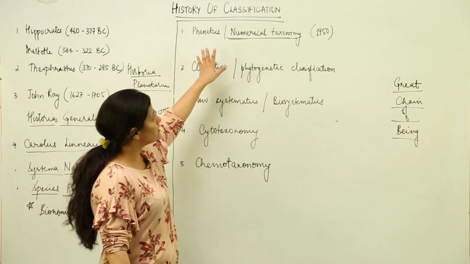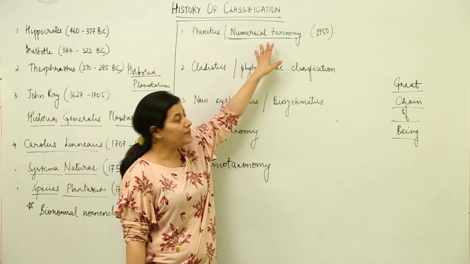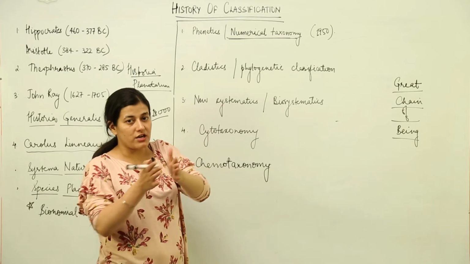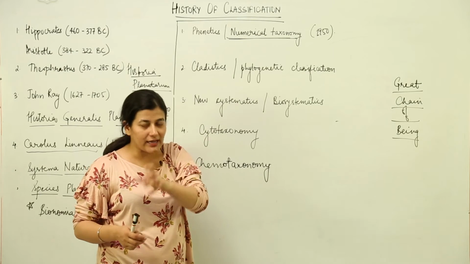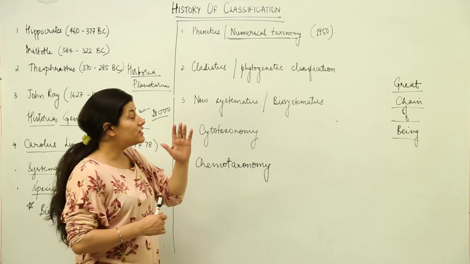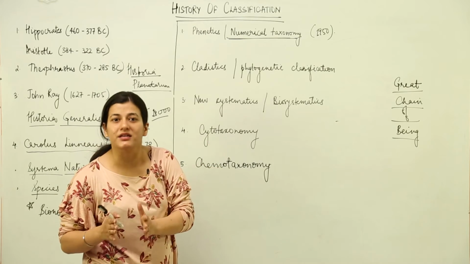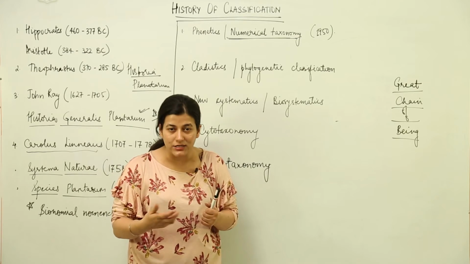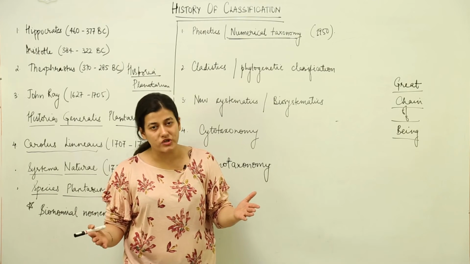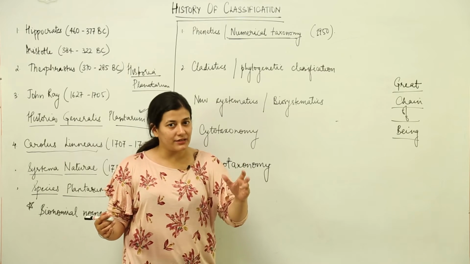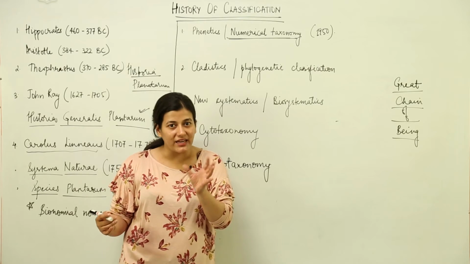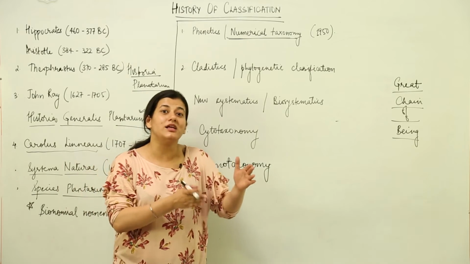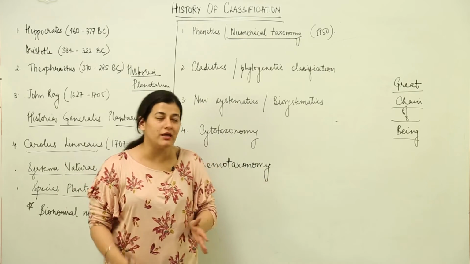Because in this type of classification, the basis on which the various organisms are compartmentalized into different taxa is various characters. That means we are considering the numerical value of similar characters. Many characters are taken into consideration, and it is counted how many similar characters are present, and on the basis of that numerical data, the classification is made. So we have phenetics.